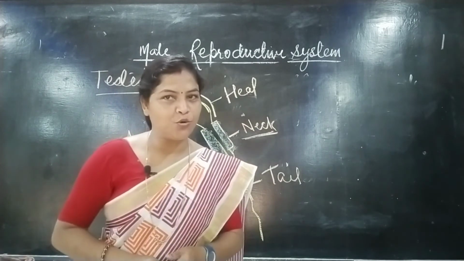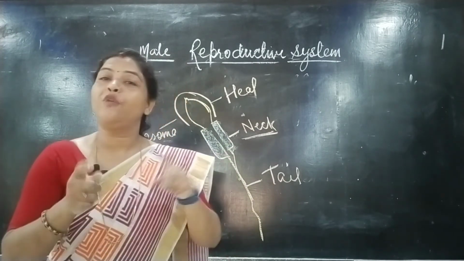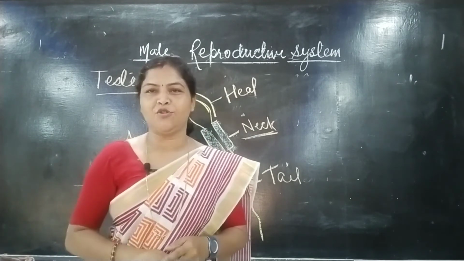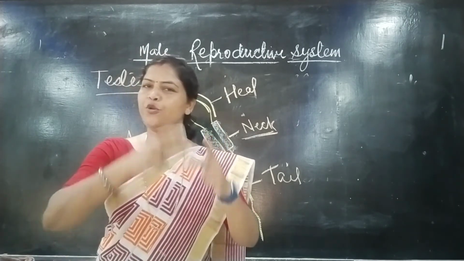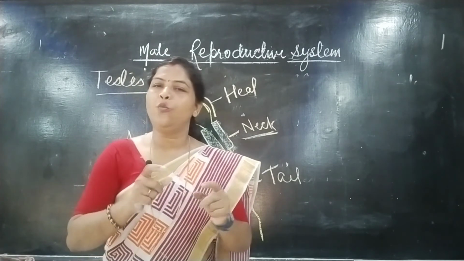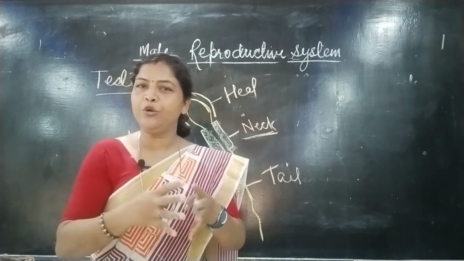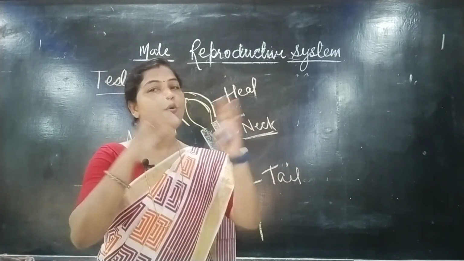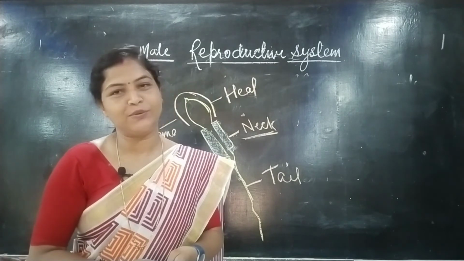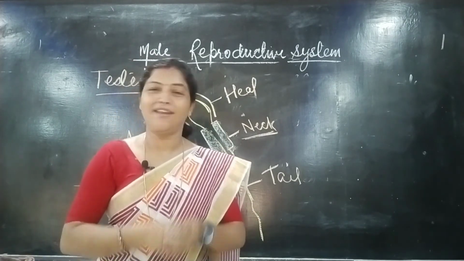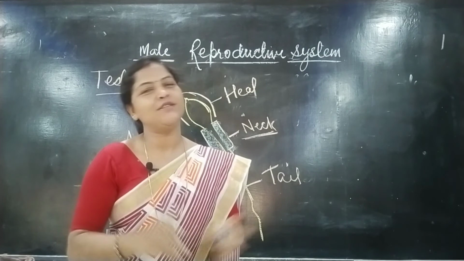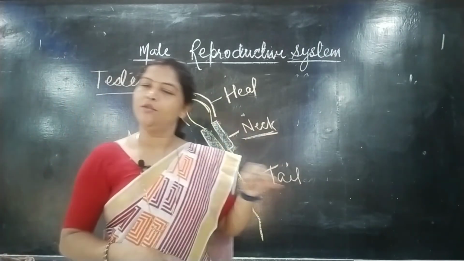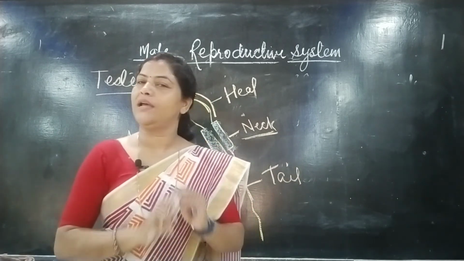Where do the sperm get stored for a while? Where do the sperm mature? What is the common passage of urine and semen? What do you mean by semen? What are the functions of the fluid secreted by these associated glands? And what is the structure and function of the sperm? If I start asking, there are lots of questions to ask, but when you go through this system I am sure that you will be able to answer all of them.